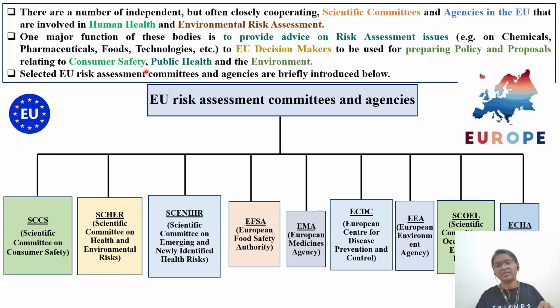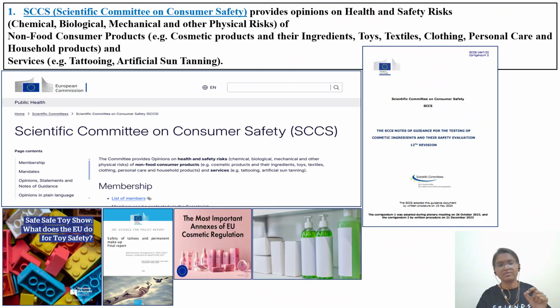need to be implemented. So selected European Union risk assessment committees and agencies are briefly introduced below. So each and every agency will be discussed in each slide. So the first one is SCCS. So this will be one document. Now it is the 12th revision, and this revision is taking place in the 2023 document.